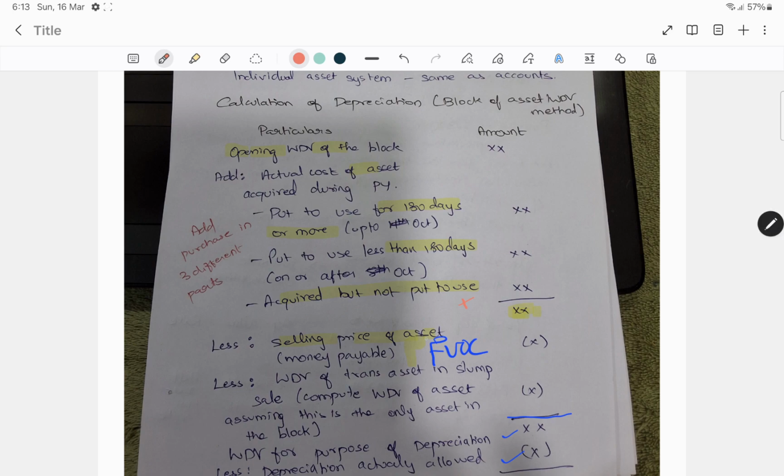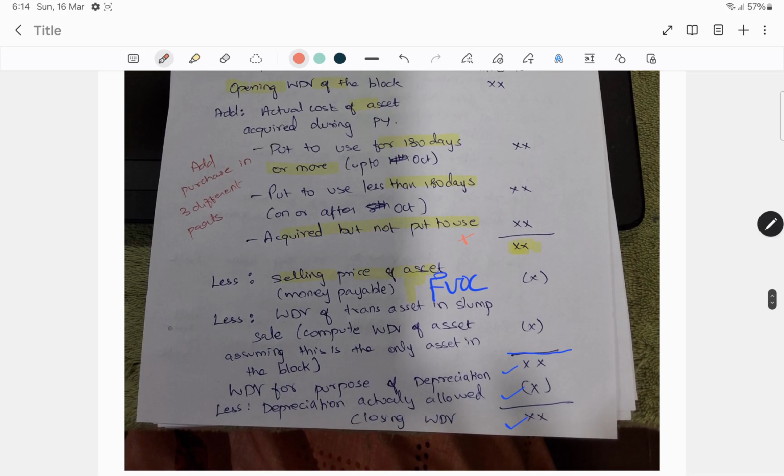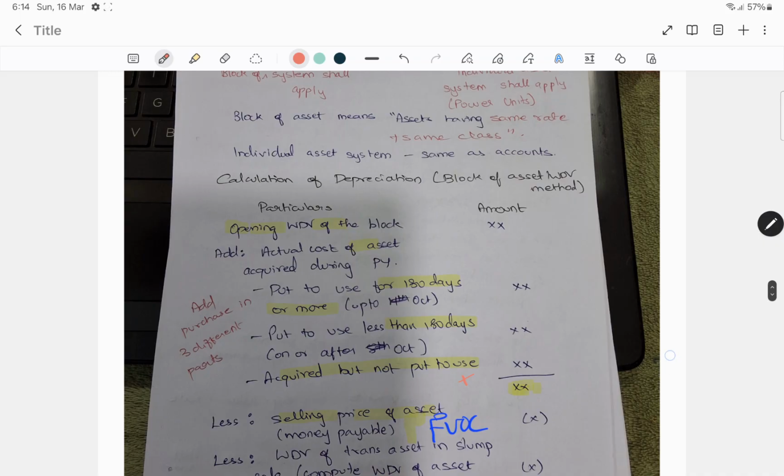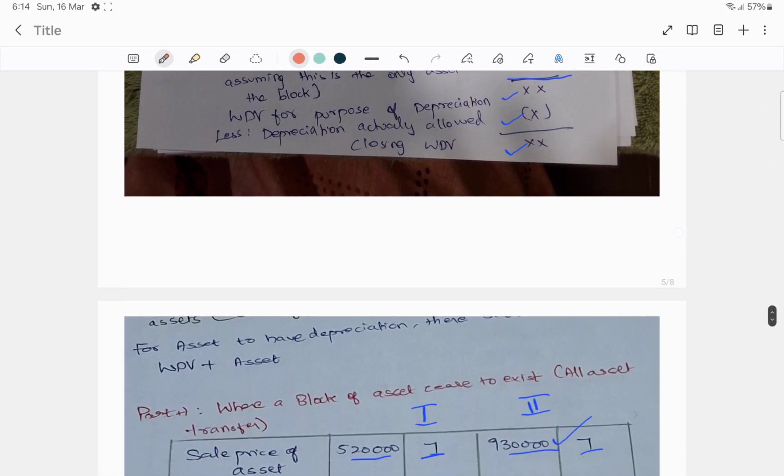Less selling price of the asset, less WDV of the asset transferred in slump sale, we'll get WDV for the purpose of depreciation, less depreciation actually allowed, we'll get the closing WDV. So this is how we calculate the depreciation.